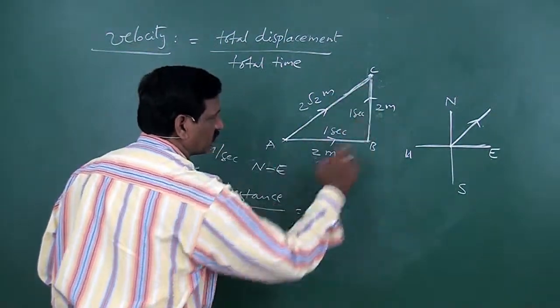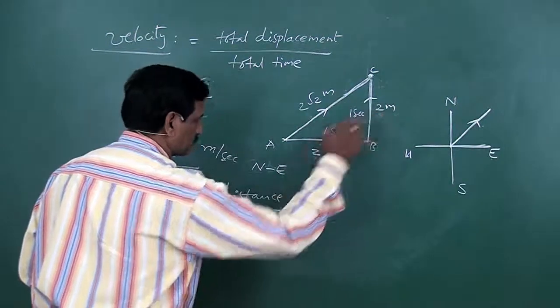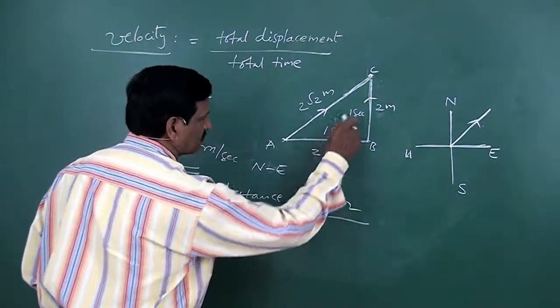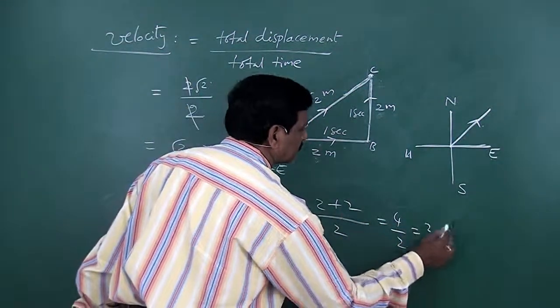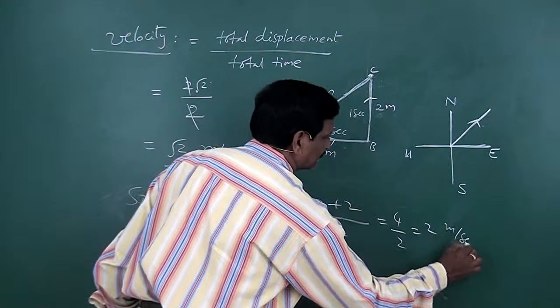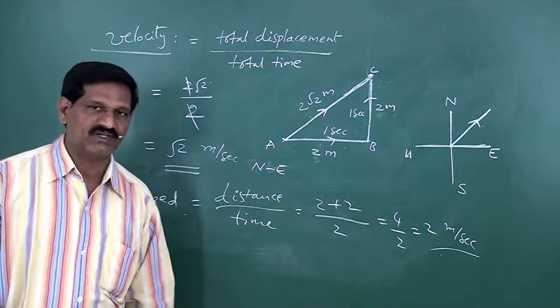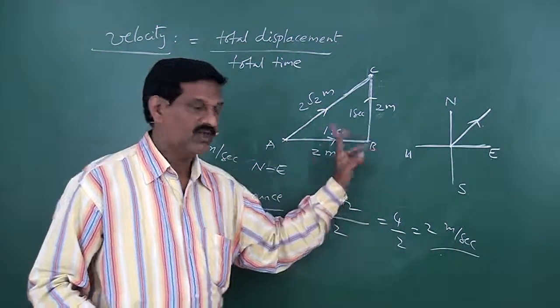This is the actual path followed by the particle. Length of this actual path, 2 plus 2, this is distance, by time taken, 1 second plus 1 second, 2 second. So 4 by 2, this is 2 meter per second. And here you need not specify the direction. Hence speed is equal to 2 meter per second in this example.